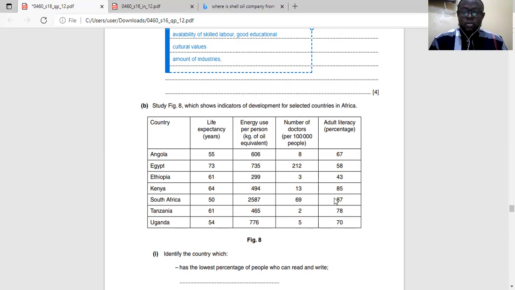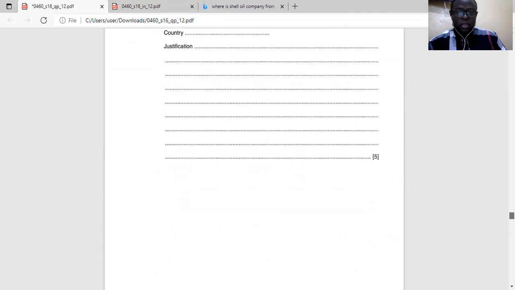Then also adult literacy, 87. So they have the most number of educated adults in Africa. Those are your justifications. So they are the most educated country in Africa. Put it like that, and you'll be fine. Okay, thank you.